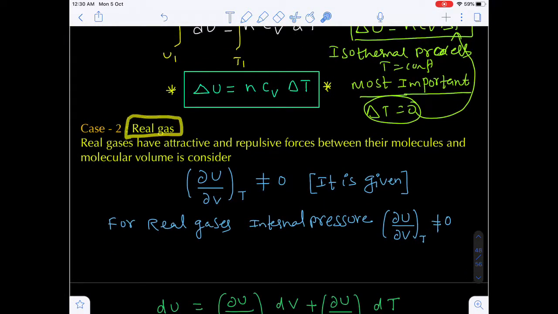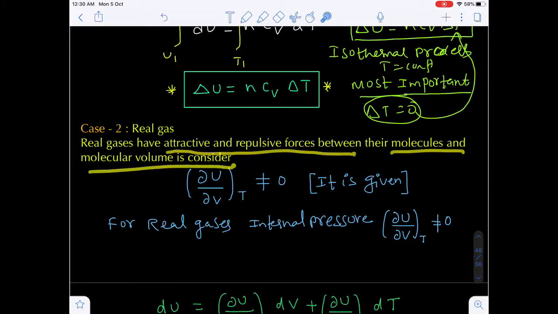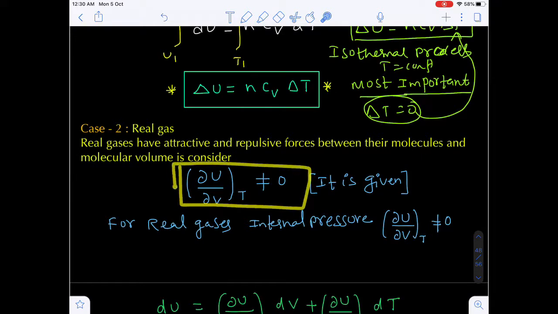Now the second case, we are taking the real gas. Real gases have attractive as well as repulsive forces, and their molecular volumes are also considered. We should not neglect the volume of the real gas. That's why here, (∂U/∂V) at constant temperature is not equal to 0. This value is given in the question.